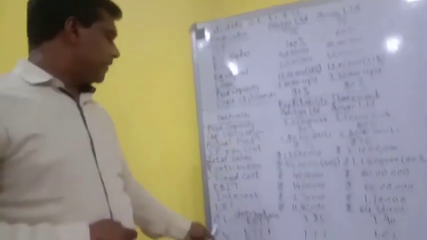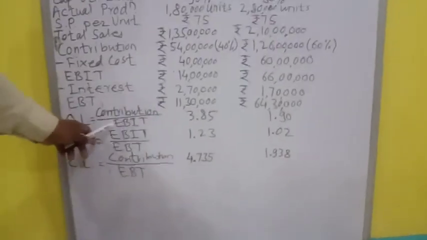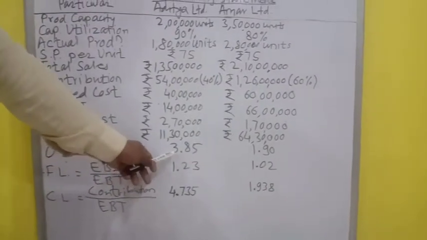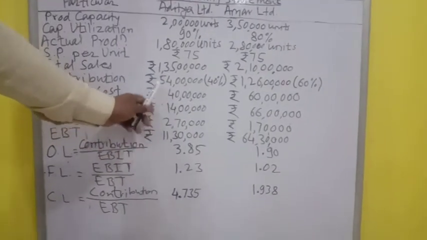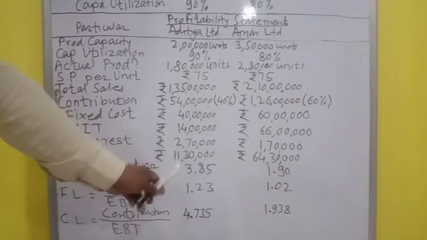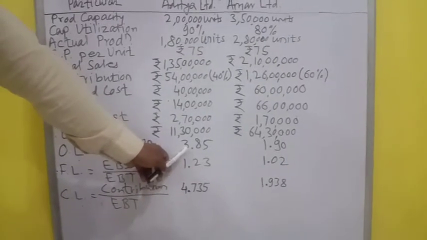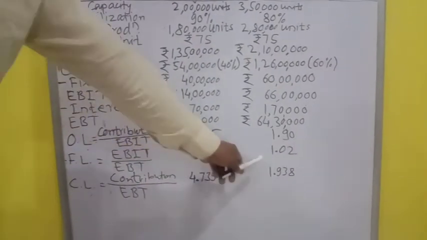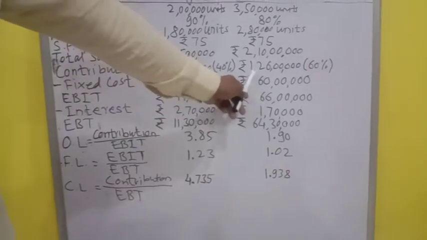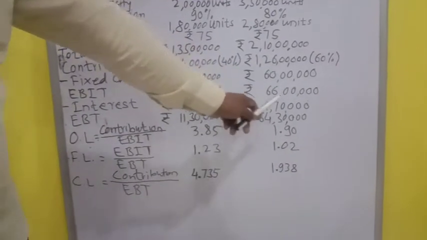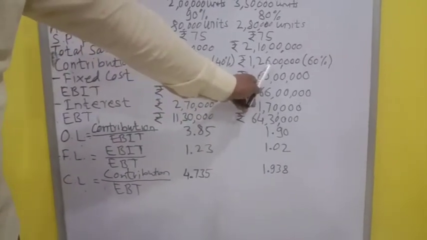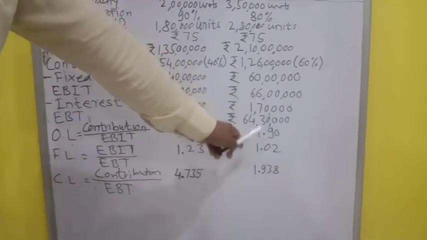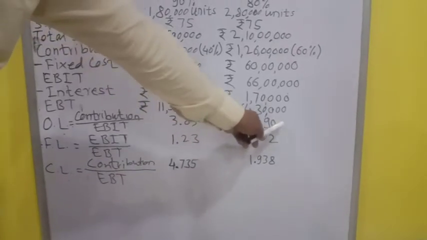So for operating leverage for Aditya Limited, the formula is contribution divided by EBIT. Contribution for Aditya Limited is 54 lakh rupees and EBIT is rupees 14 lakh rupees. So 54 lakh rupees divided by 14 lakh rupees, you will get the answer, that is 3.85. And for Amar Limited, the contribution is rupees 1 crore 26 lakh rupees and EBIT is 66 lakh rupees. So 1 crore 26 lakh rupees divided by 66 lakh rupees, you will get the answer, that is 1.90.